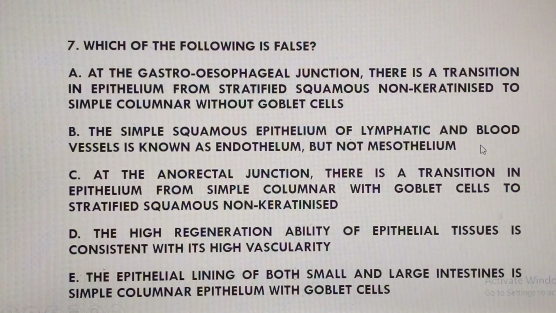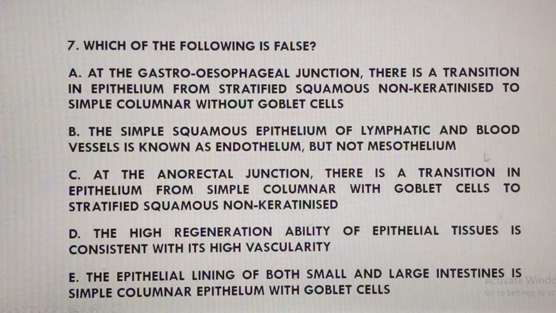Now, option B says the simple squamous epithelium of lymphatic and blood vessels is known as endothelium, but not mesothelium. I've told you that organs which are covered by serous membrane, or which are intraperitoneal, for instance, will have mesothelium. But this time around, we are looking at the endothelium, the simple squamous epithelium of lymphatic vessels as well as blood vessels. That one is called endothelium.